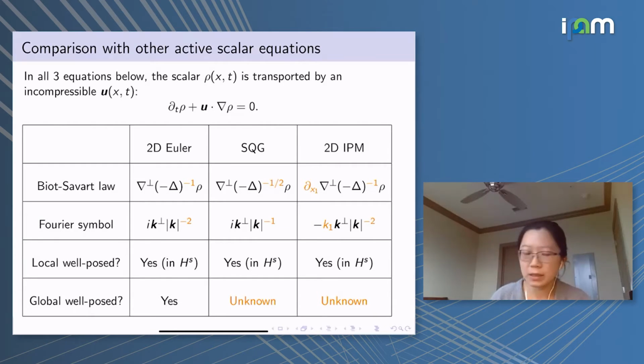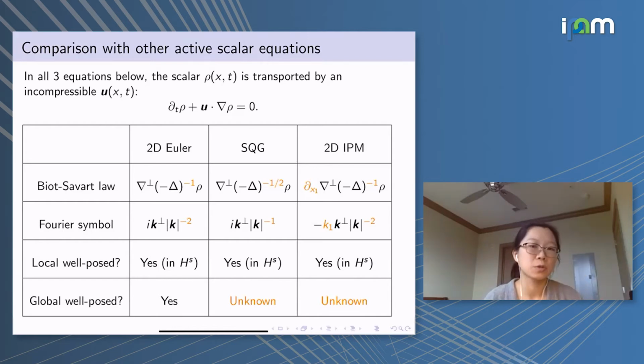Regarding the local well-posedness results, throughout this talk I'm going to be working with rather regular initial data that is in H^s for s sufficiently large, above a certain threshold. I'm not going to talk about the more singular initial data such as vortex patch or things like that. So if we have the initial condition in H^s, then there is local well-posedness in all of these three equations.